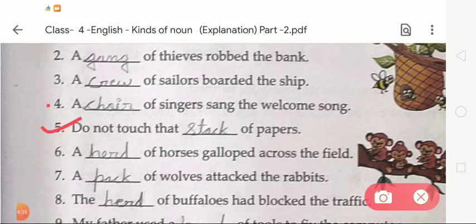Number 6, a dash of horses galloped across the field. We have to write herd, H-E-R-D. A herd of horses galloped across the field. Seventh, a dash of wolves attacked the rabbits. Here we have to write pack, P-A-C-K. Number 8, the dash of buffaloes had blocked the traffic. We write herd, H-E-R-D.